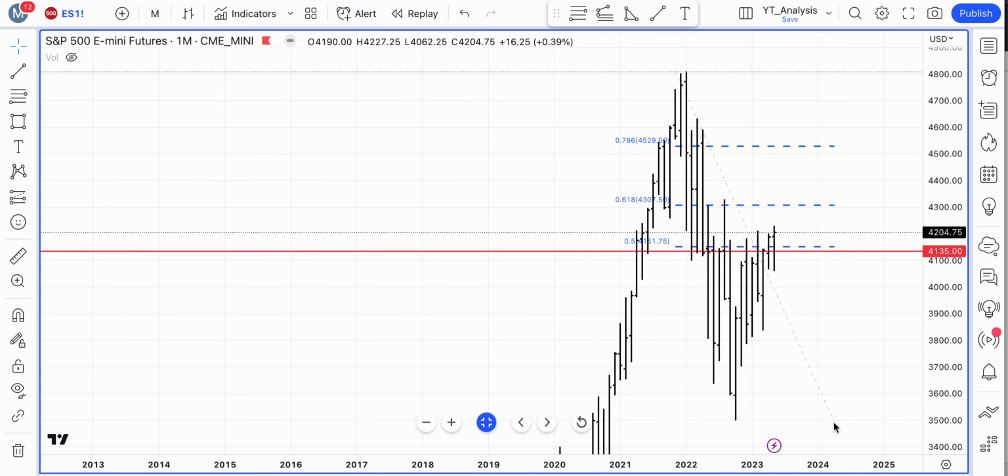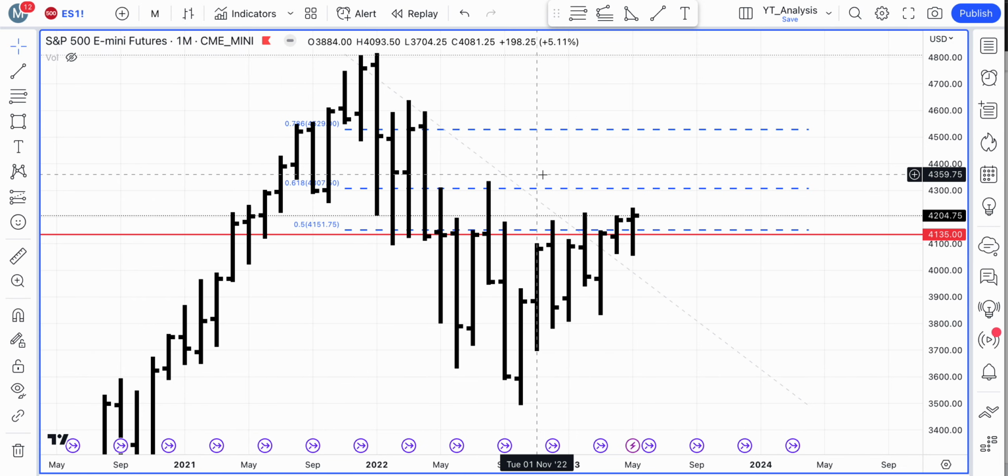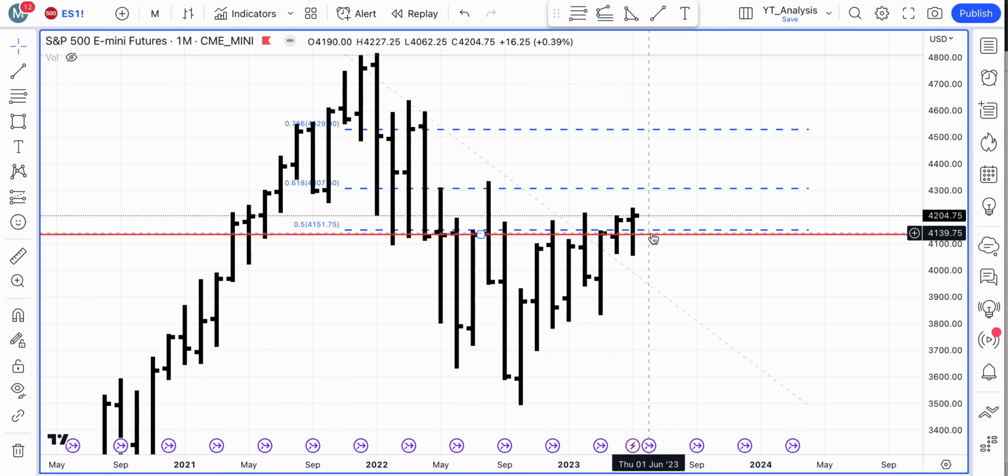Just looking at the monthly chart now. So here we go. Looking at the monthly chart, if we look at the top to the decline, the price has actually been moving above the 50%. So it's actually gone above 50%. And here in the month of May, it has taken out the highs of the 1st of February 2023, which, from taking out the swing, is also a good development.